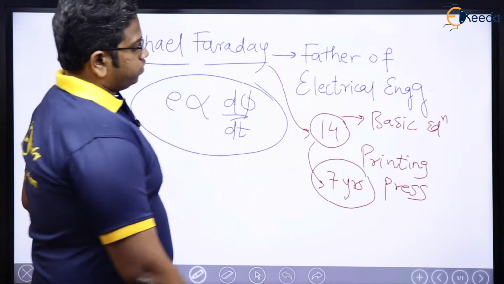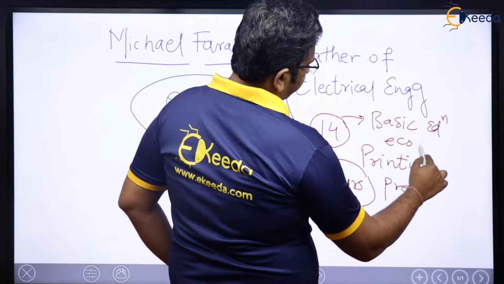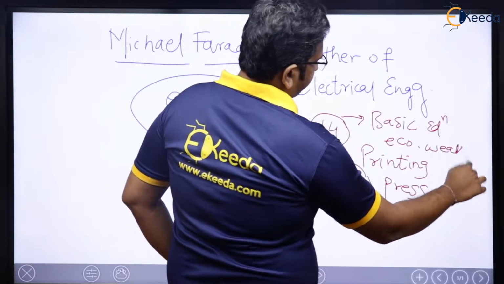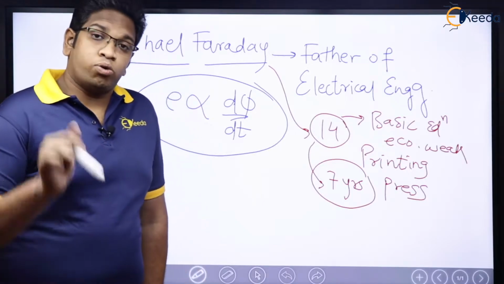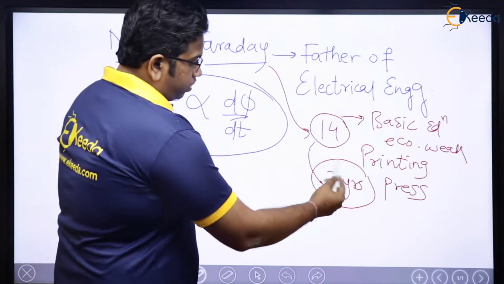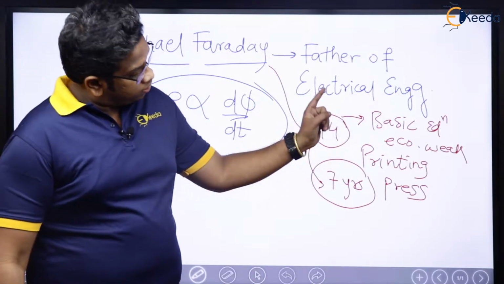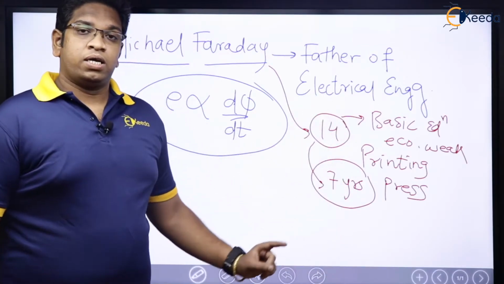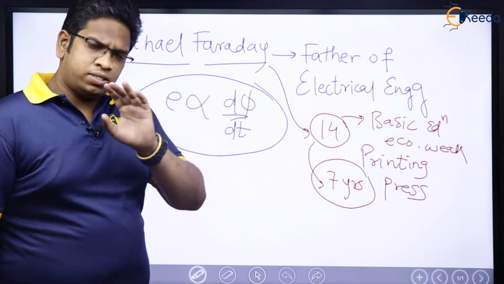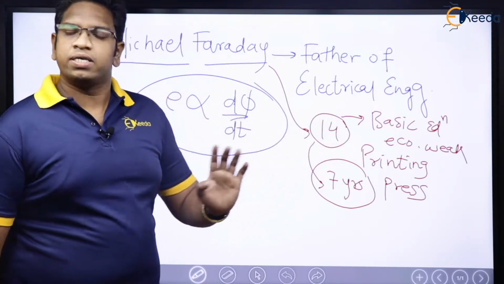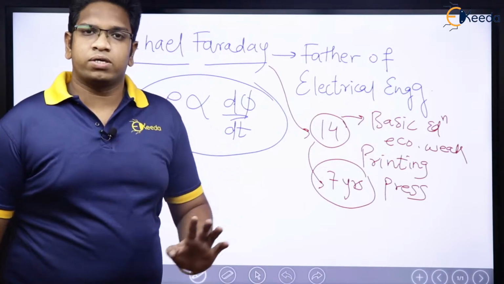Why? Because he was economically weak. Michael Faraday was very, very economically weak. He had no money, so in order to survive, for 7 years, this person worked in a printing press. Just imagine. He didn't even have high quality education. He simply had school education. That's it. Basic education. ABCDs.